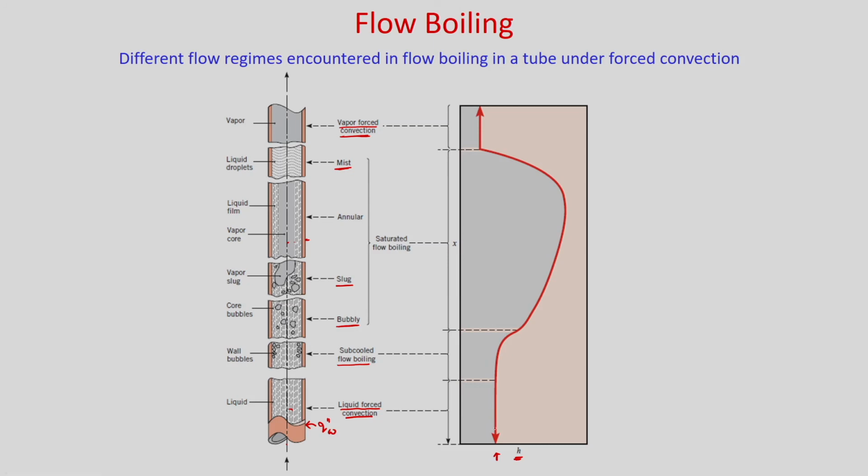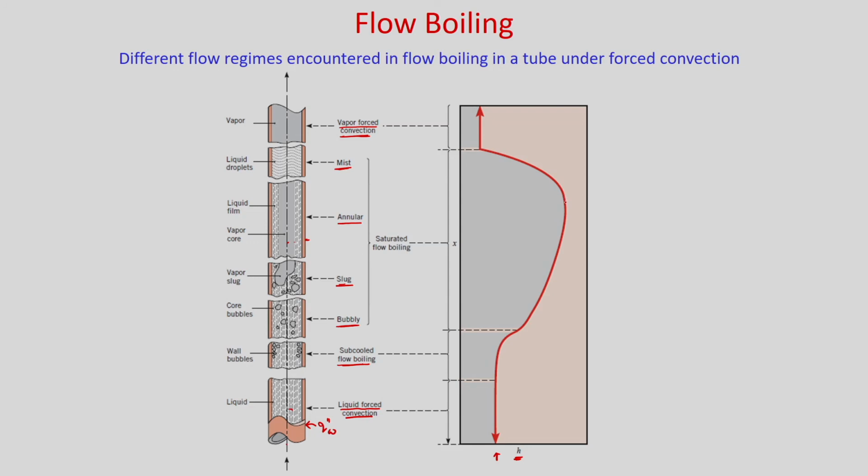So, you can see when you go from liquid forced convection, where single phase heat transfer takes place, there is not much increase in the heat transfer. When subcooled flow boiling takes place, it will start increasing. In bubbly and slug flow it will keep increasing. You will get the maximum heat transfer coefficient in the annular region.